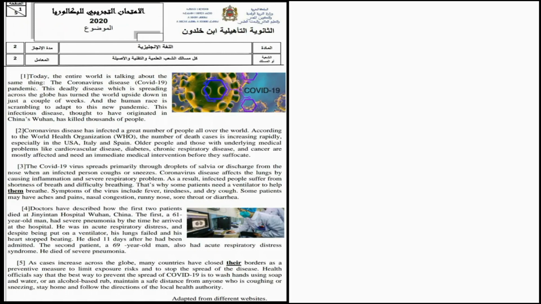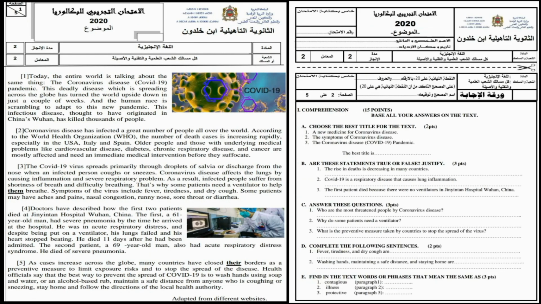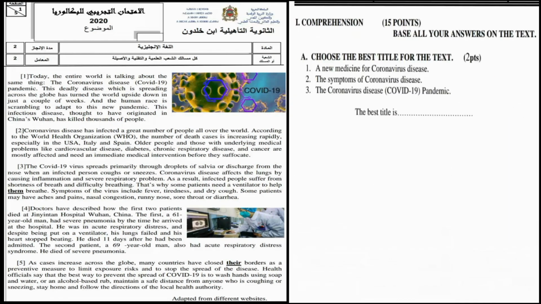Here is the text for you and here are the comprehension questions. So let's correct it together, starting with activity A. Choose the best title for the text. Here we have three options. Option number 1, a new medicine for coronavirus disease. Option 2, the symptoms of coronavirus disease. And the third option, the coronavirus disease COVID-19 pandemic.